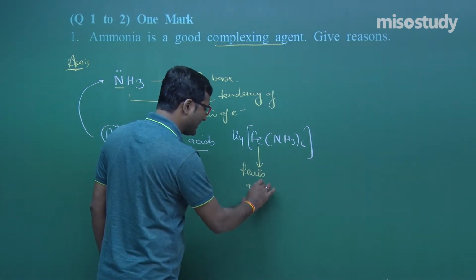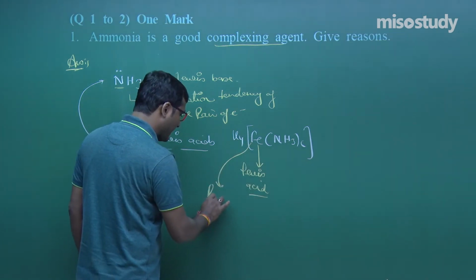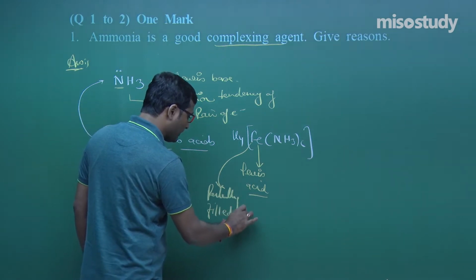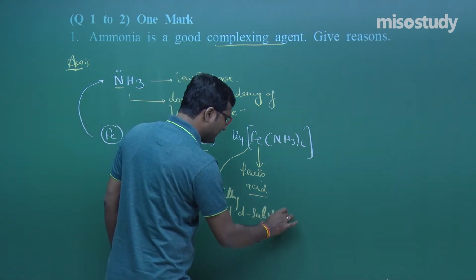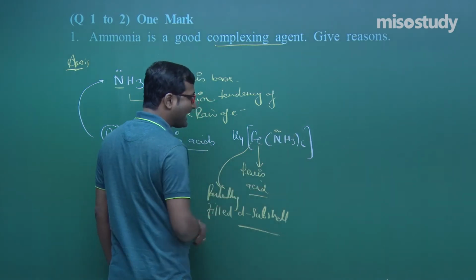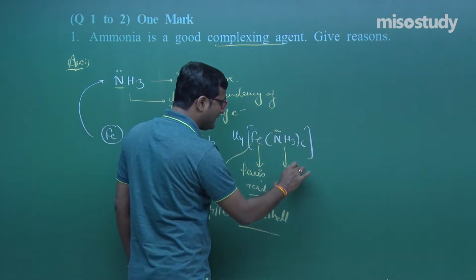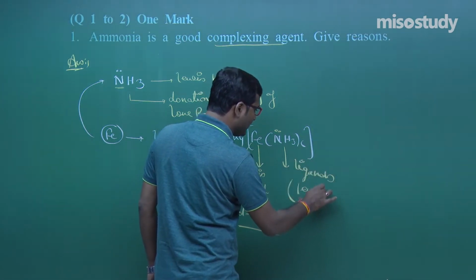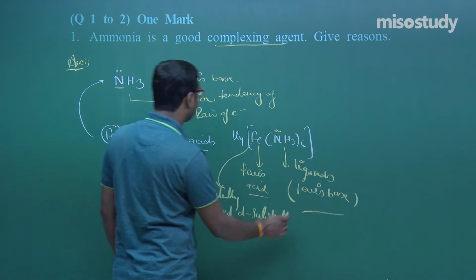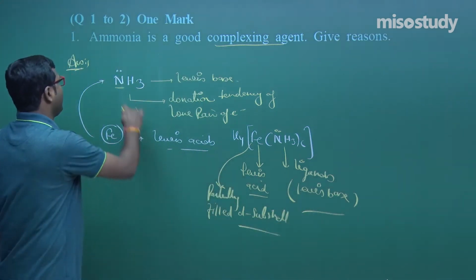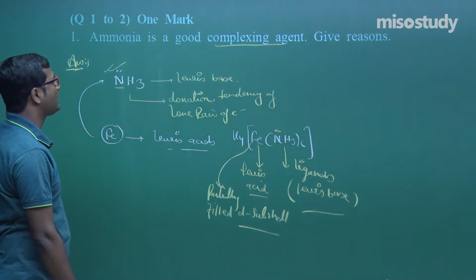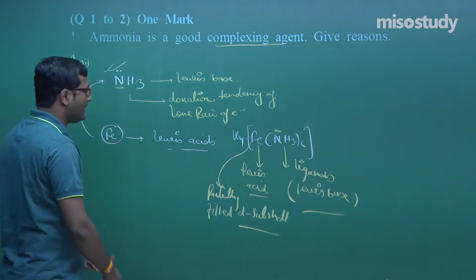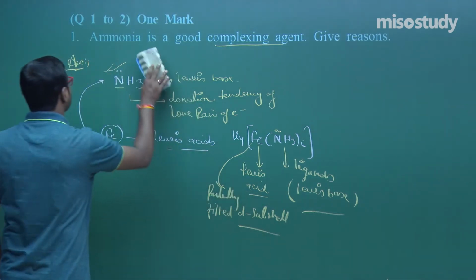Why does the central metal atom act as a Lewis acid? Because they have a partially filled d subshell, and they can easily gain the electron pair from the ligands. What is a ligand? My friend, this one is a Lewis base. So we can say, due to the presence of a lone pair of electrons, it is a good complexing agent and it helps in the formation of complex compounds. Clear, my friend? Now I am going to wrap this part and we'll discuss the next question.